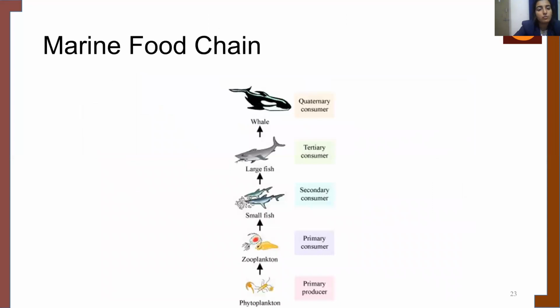And this is an example of a marine food chain. From the bottom, the phytoplankton, which are the primary producers, are consumed by the zooplankton, which are the primary consumers. The zooplankton are in turn consumed by the small fish, which is the secondary consumer. The small fish is again eaten by the large fish, which is a tertiary consumer. And the large fish is again eaten by a much bigger fish, which is a quaternary consumer. In this way, the food chain happens in the marine ecosystem. It's an example; there are many other examples too.